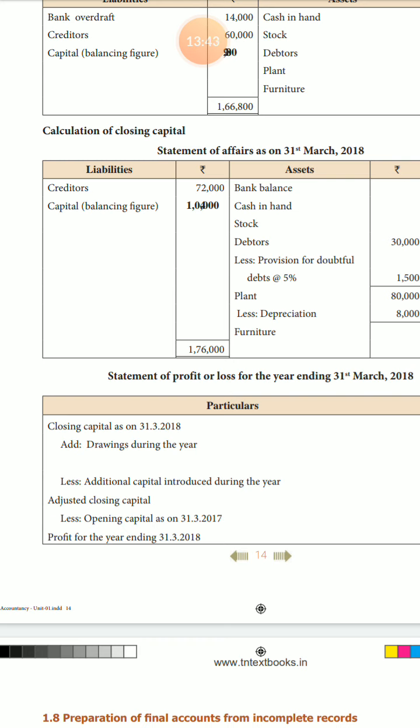3,20,000 is the profit for the year ending 31/3/2018. This is the statement of profit and loss method. It is a compulsory one sum and 2 marks. In this method, listen students, calculate depreciation percentage and you deduct only in closing capital. Do not use it in opening capital. If you use opening capital, a wrong answer is reflected. Students, you use it only in closing capital.